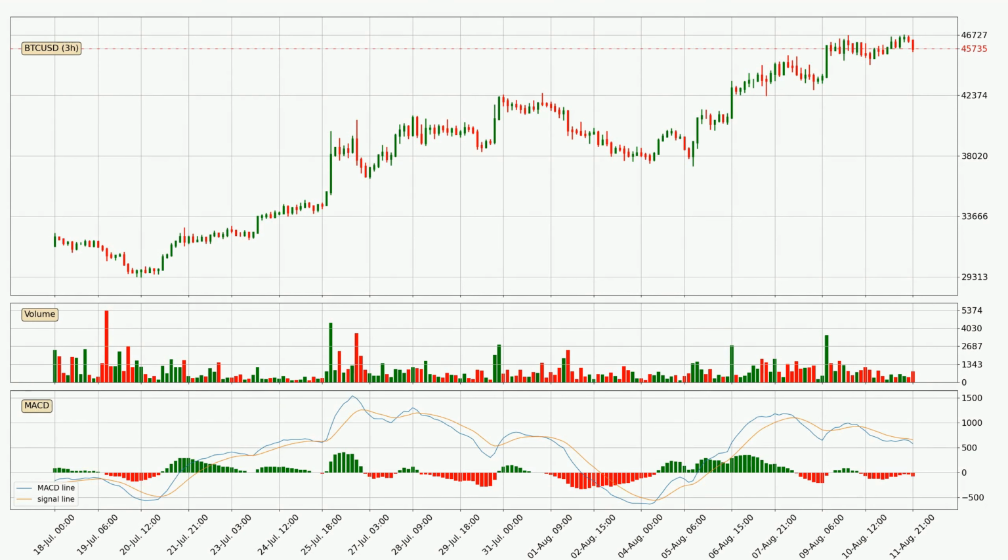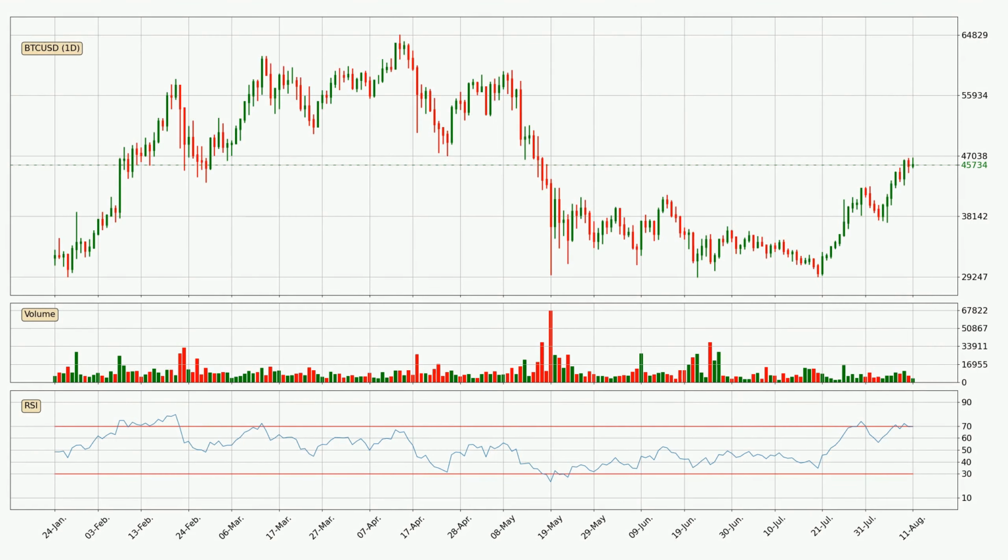Jumping to the 3-hourly MACD, the trend is currently going down because the MACD line is below the signal line. The MACD histogram shows that the momentum is currently strong and it could be expected for the price to go further to the downside. Looking at the daily relative strength index, the current daily RSI of 70 is in the upper region, which means that the price is being overbought and a rebound or a consolidation is possible.